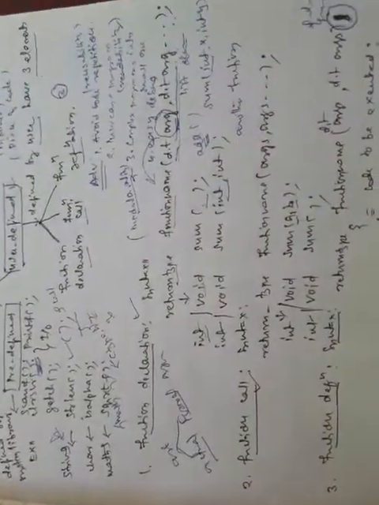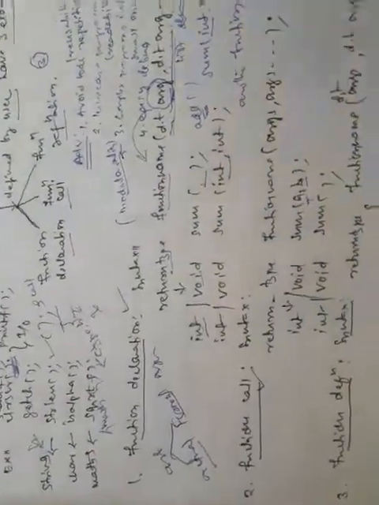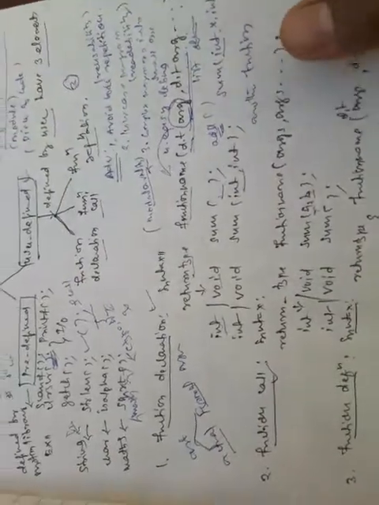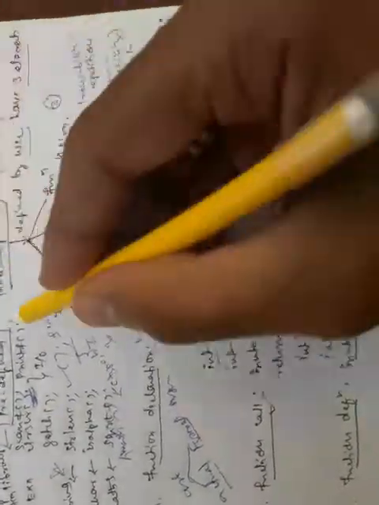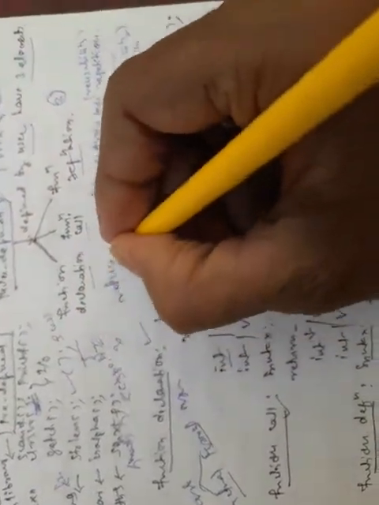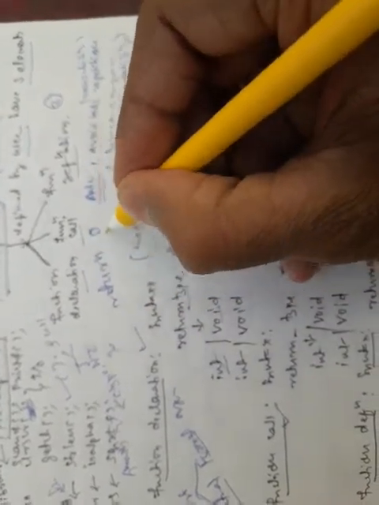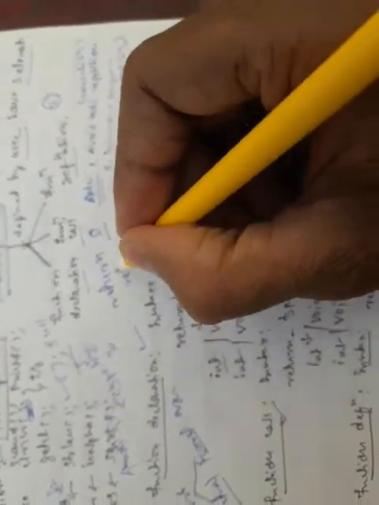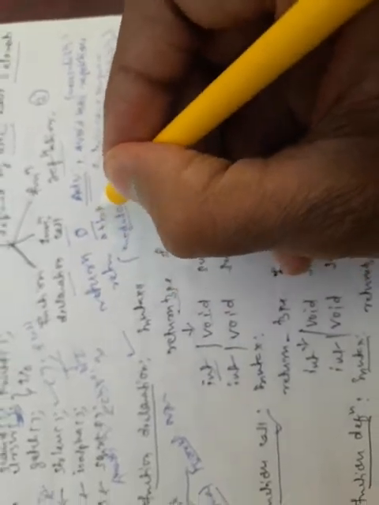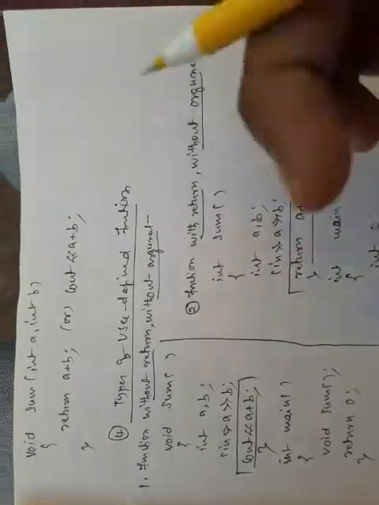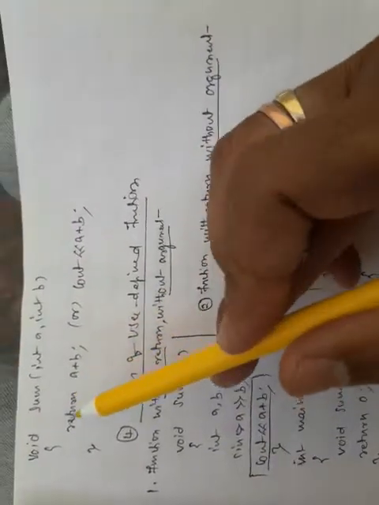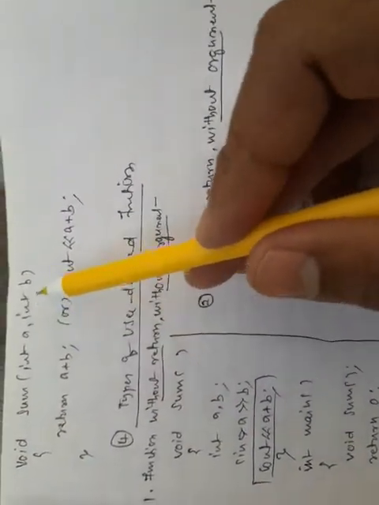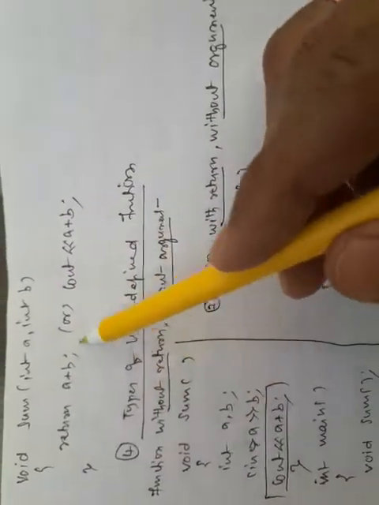And here we should learn one more thing, the return type. Every function will return some value, and that is written with one keyword called return. You can use return 0, and it will return the value 0, or return a plus b, and it will return the a plus b value. Here I gave an example: void sum of integer a comma integer b, and return a plus b.